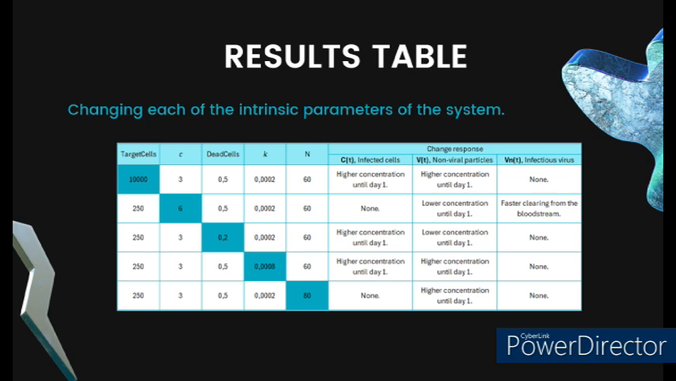Target cells and K exhibit the greatest influence on the system response. Changes in target cells and K notably alter the concentration of infected cells and non-viral particles, making them critical for understanding virus propagation. These parameters have low variability, meaning their values cannot fluctuate significantly without affecting the system's overall behavior. N has the least influence and can vary widely without major effects. Dead cells and C have moderate influence, affecting specific aspects of the system, but not as significantly as target cells and K.